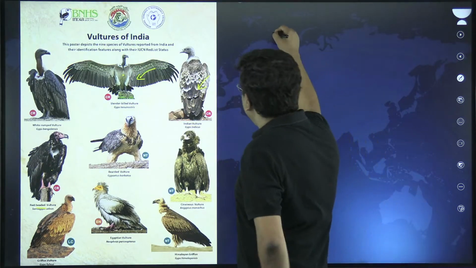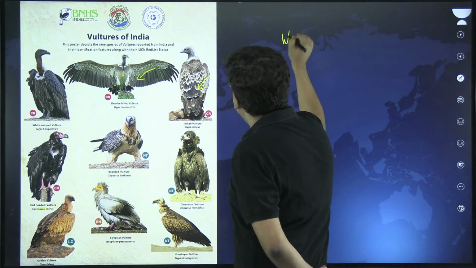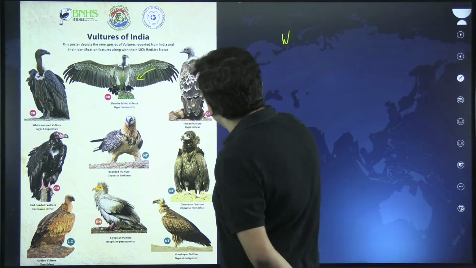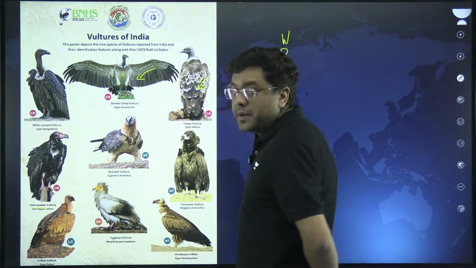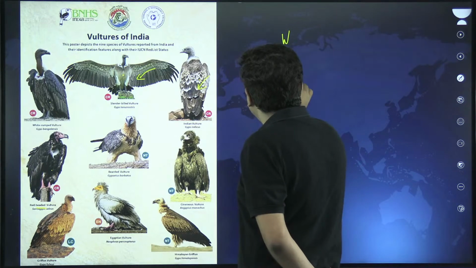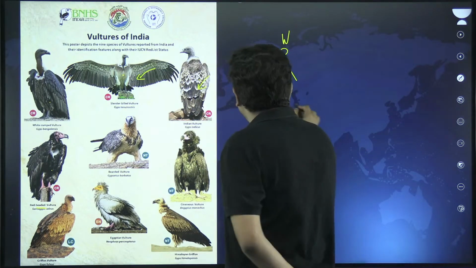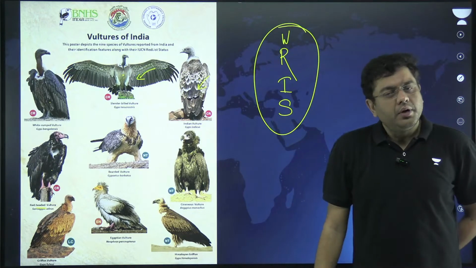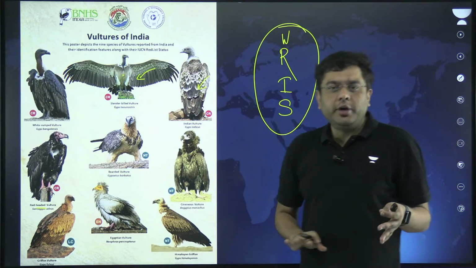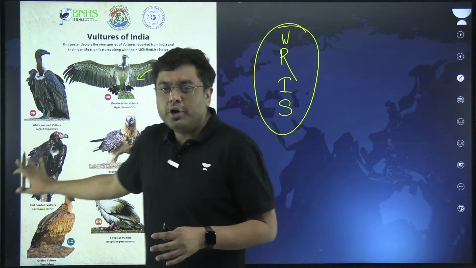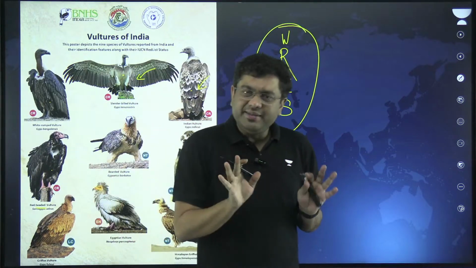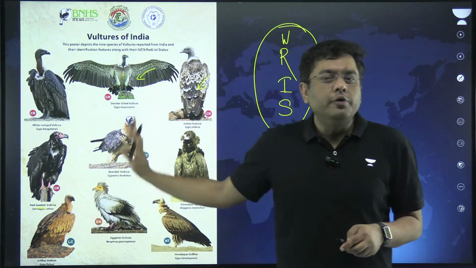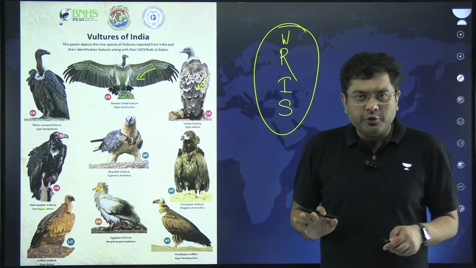Okay, so you have the white-rumped vulture, then you have the red-headed vulture, then you have the Indian vulture, and then you have the slender-billed, WRIS, right? Or use any mnemonic that you want, but these four should be known as critically endangered out of the overall different vulture species that you find.